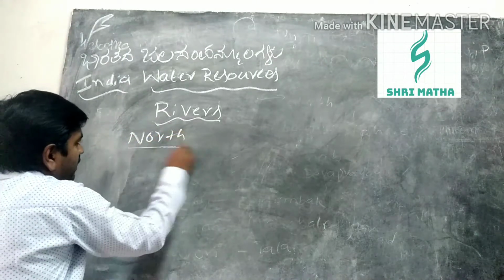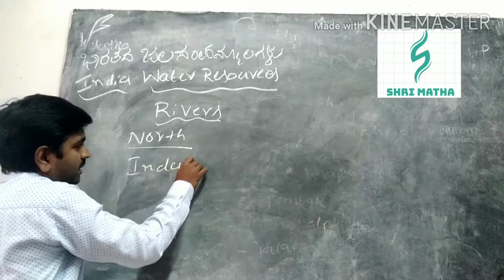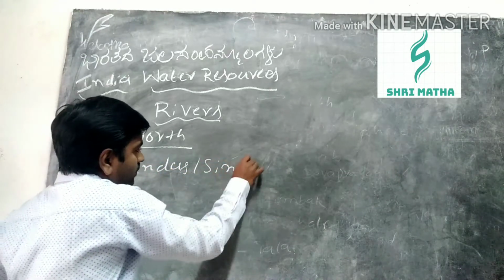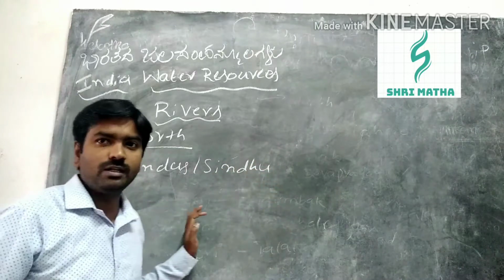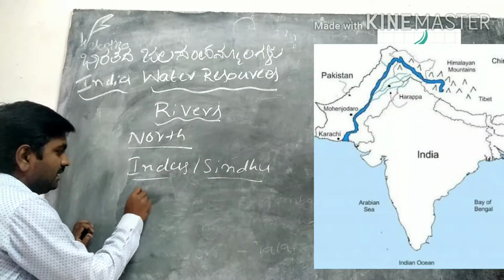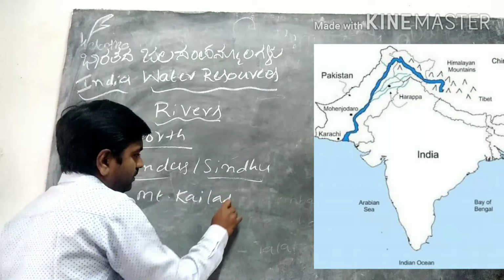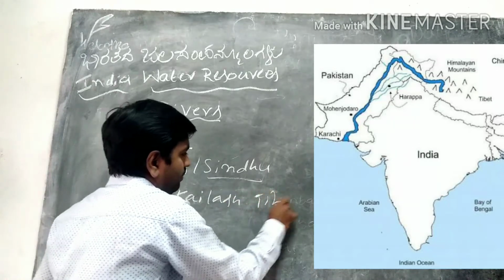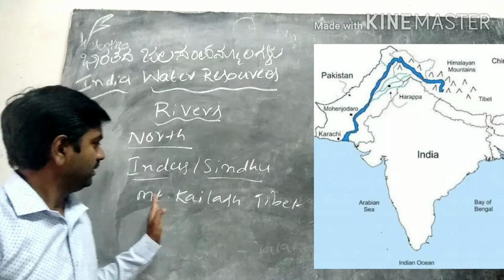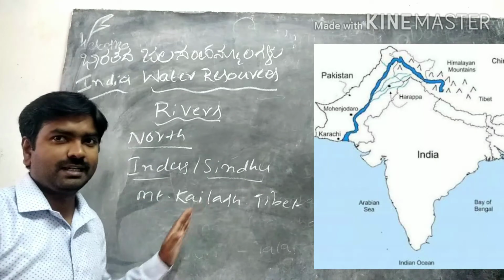One of the important rivers in North India is the Indus River, or we can call it the Sindhu River. The Indus River rises in Mount Kailash in Tibet.